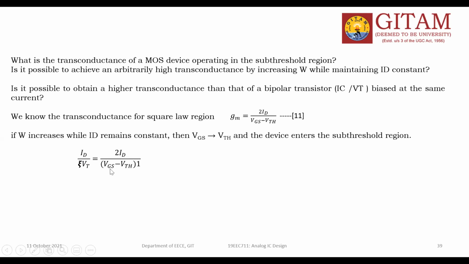What is the meaning of VGS minus VTH? Earlier this was in the square law region, meaning after VTH. But this is below VTH, so I am considering this as VGS minus VTH1. This value is definitely much less than the earlier value.